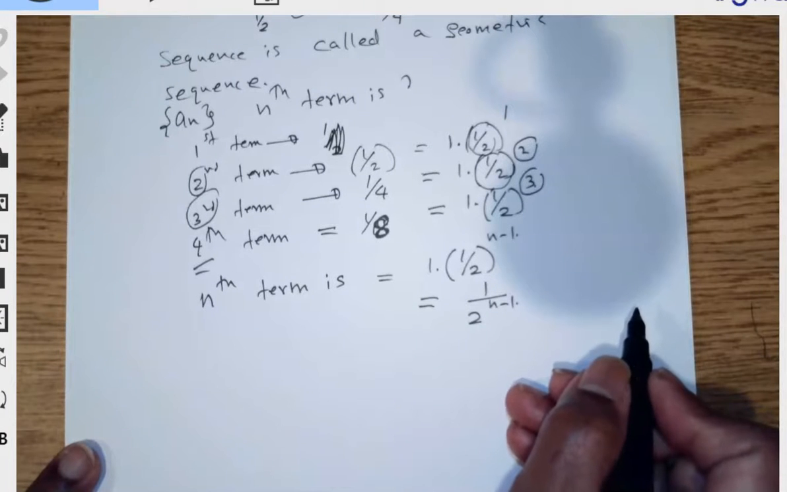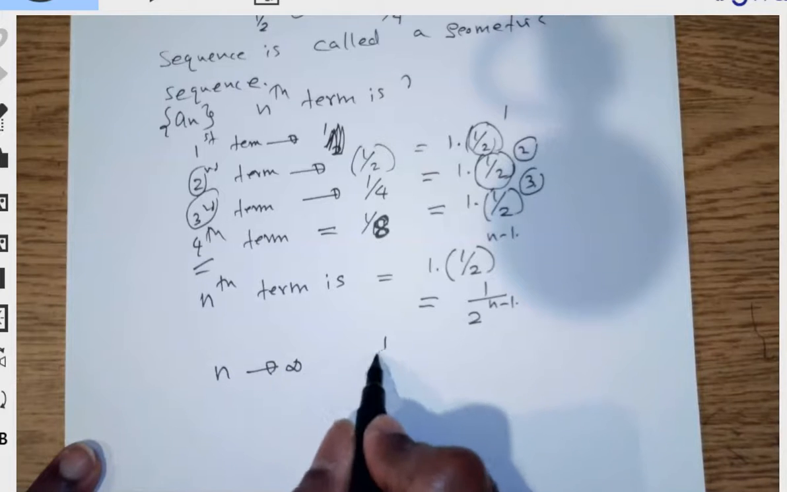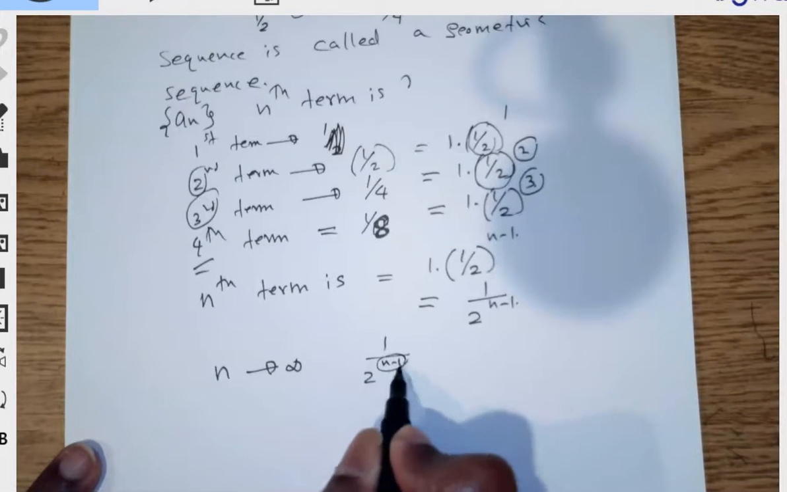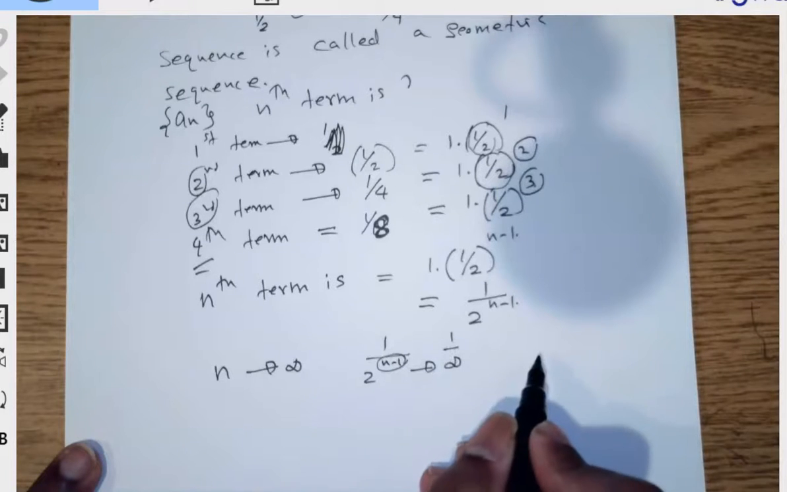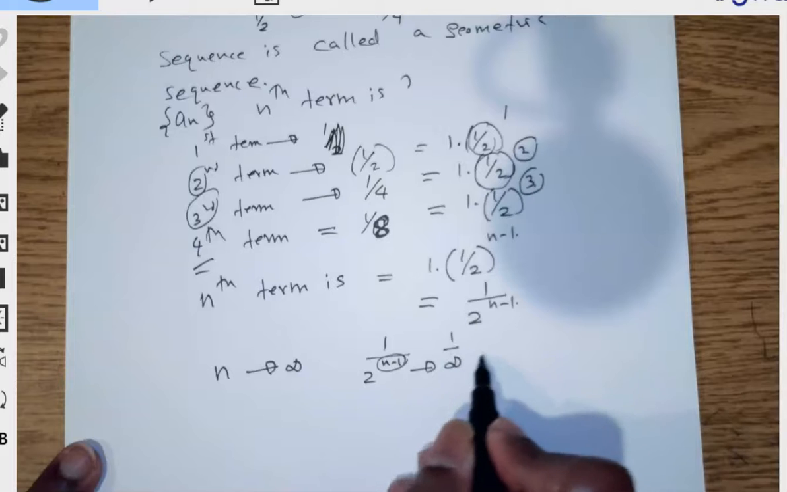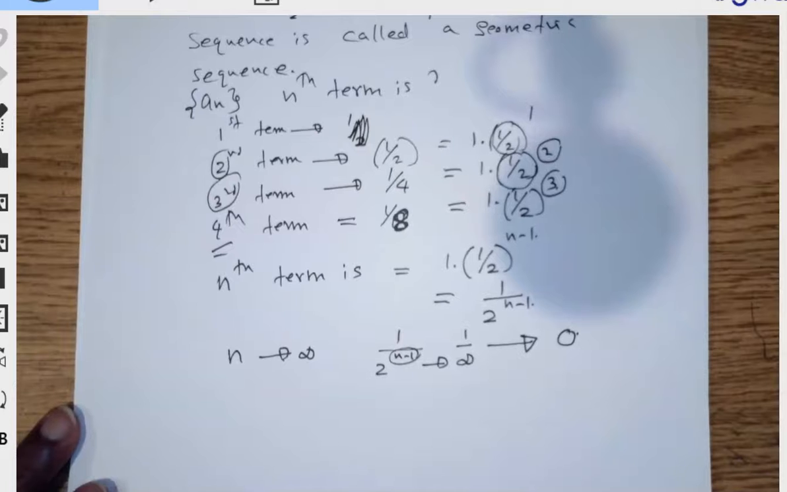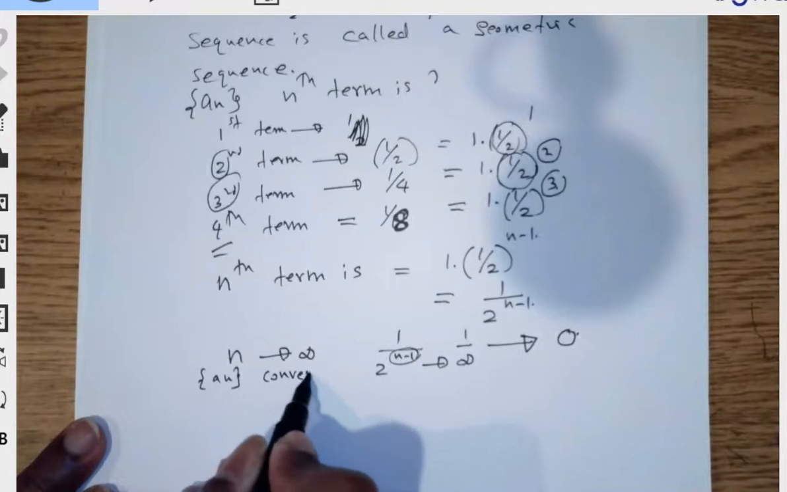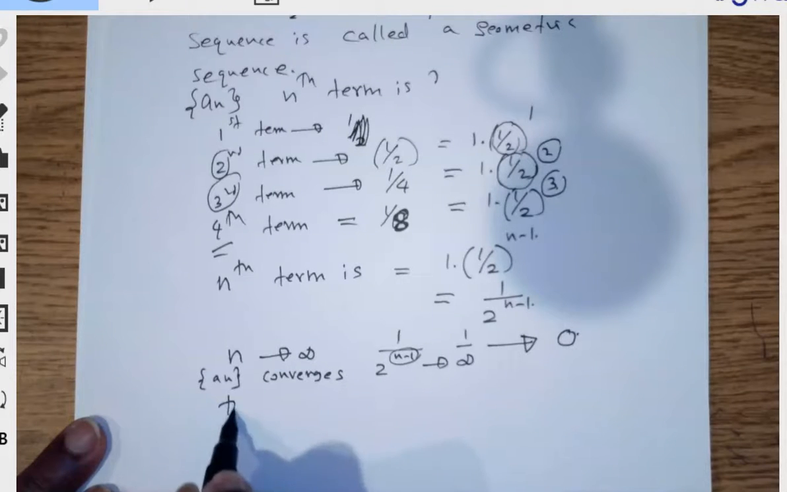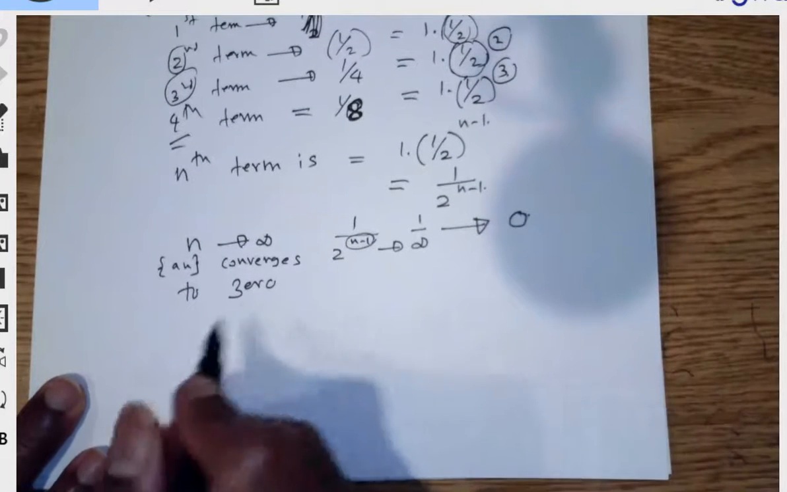Now, what happens when n goes to infinity? Well, you have 1 over 2 to the n minus 1. The bottom keeps increasing, the bottom goes to infinity, leaving 1 at the top. So you get a 1 over infinity type situation, which actually goes to 0. So in this case, the sequence converges to 0. But does that always happen? Well, not really.